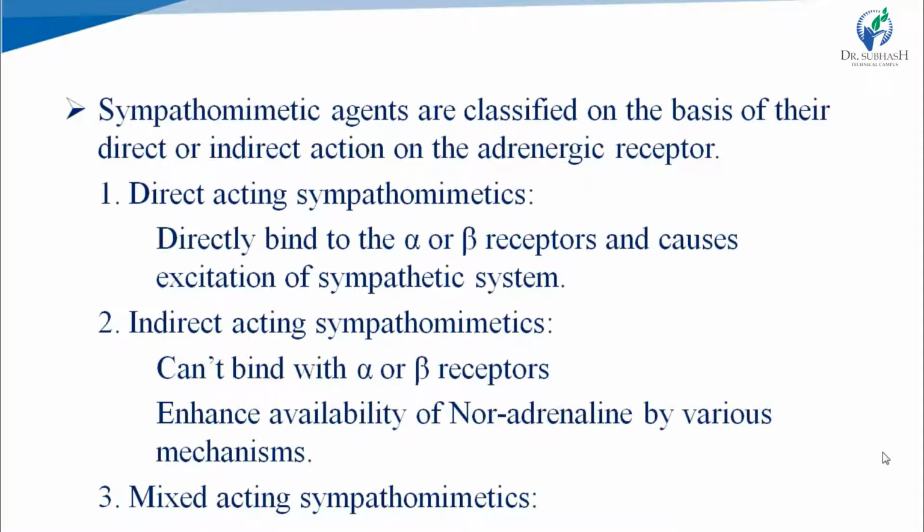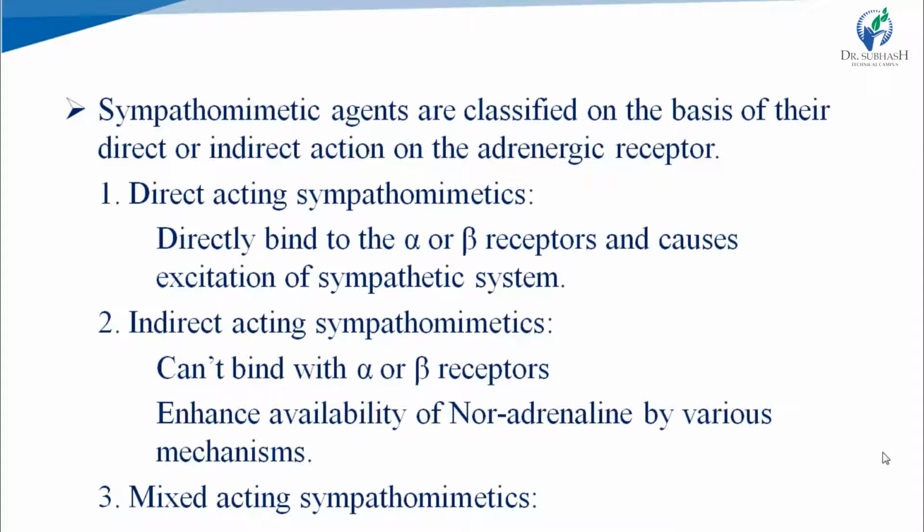The actions produced by the sympathetic system are because of its major neurotransmitter, noradrenaline, which means the actions are produced by noradrenaline. Indirect acting sympathomimetics do not bind with alpha and beta receptors, but they enhance the availability of noradrenaline. So ultimately, the action of noradrenaline is enhanced, sympathetic stimulation is enhanced, and this is known as sympathomimetic action.